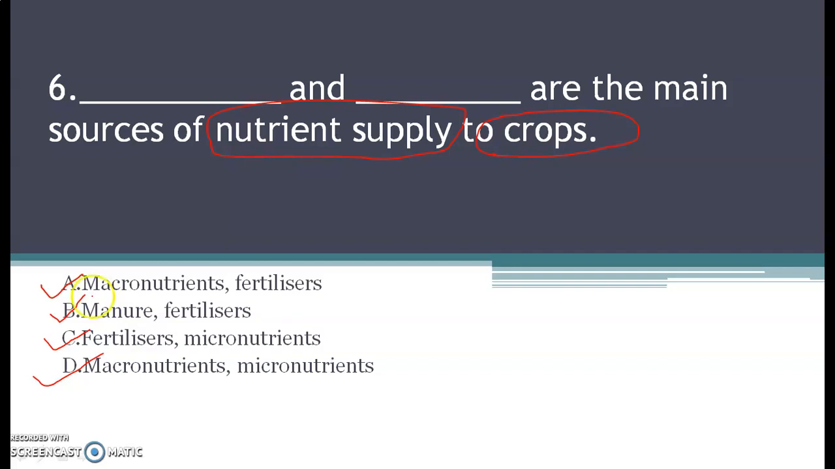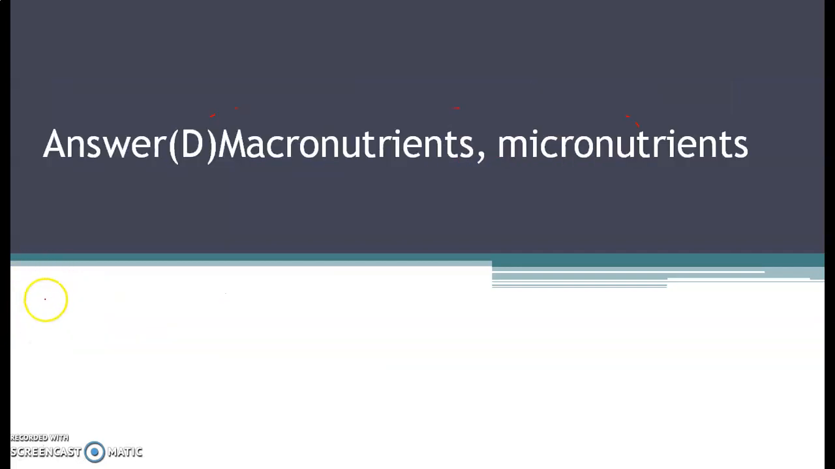So the correct answer for this question is option D, that is micronutrients and macronutrients. See, the nutrients that is required in a small quantity is termed as micronutrient, and that is required relatively in a large quantity is termed as macronutrient. Next.